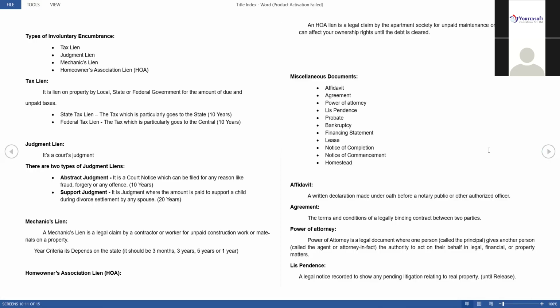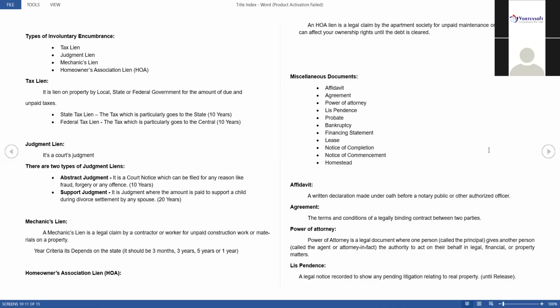Okay, involuntary encumbrances. There are four types. First one is tax lien. A tax lien is nothing but where we have to pay state tax and central tax. State tax, in the USA we call it state tax only. Sometimes federal tax or central tax, both are the same. Don't get any confusion. The central tax amount will go to the central or federal government. Whatever you pay as state tax will go to the state only.